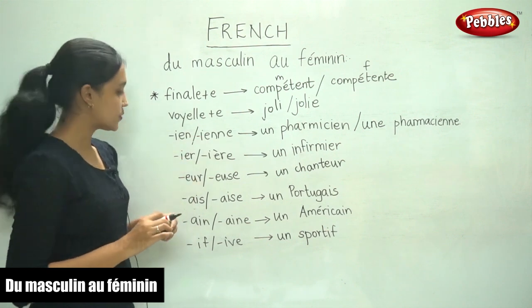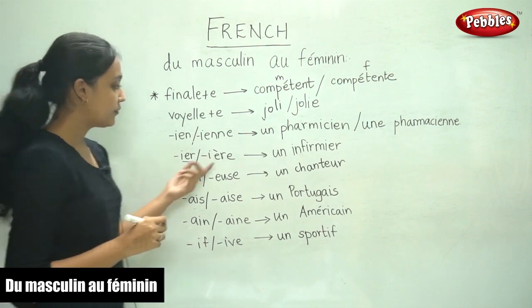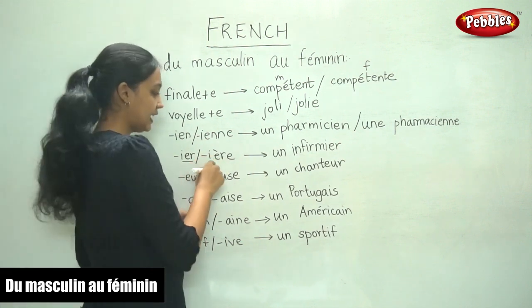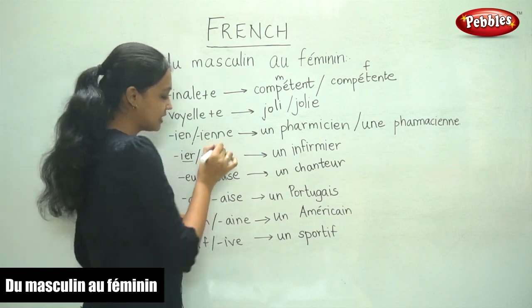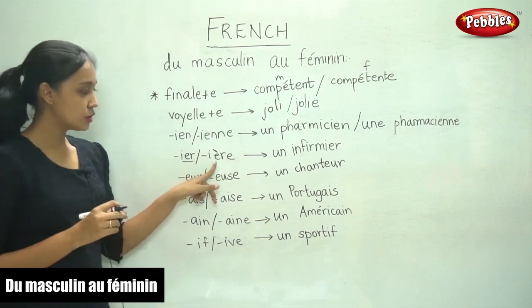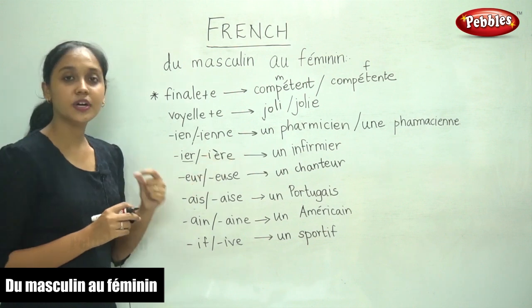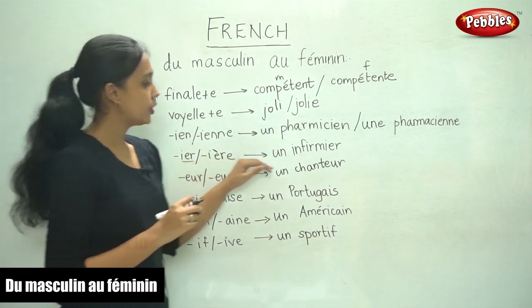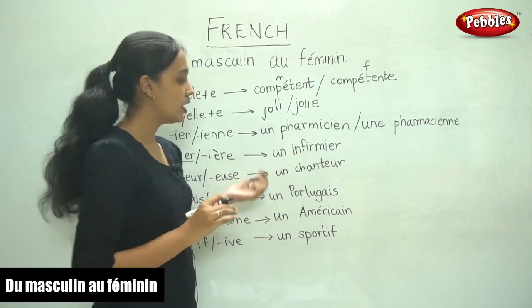The next one is when the word ends in IER. The feminine form takes IERE, and if you notice, E has a grave accent. So you should not forget that. So if you don't use this accent here, the meaning of the word changes. So an example for this is infirmier.